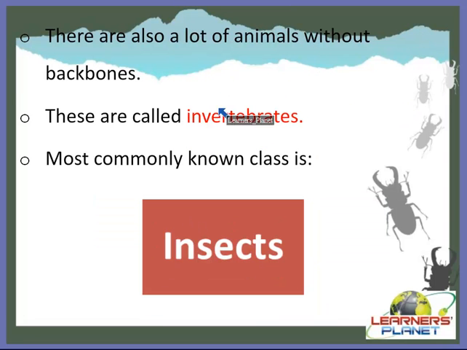Yes, there are also a lot of animals without backbones and these are termed as invertebrates. And the most commonly known class among the invertebrates is insects. Apart from this class, there are other classes also, right? But we have to discuss only some of them, like insects, then spiders, crabs, all such examples are of invertebrates, right? So let's start with this session of amazing animals and learn something about them.